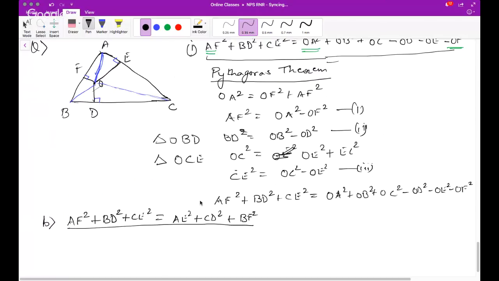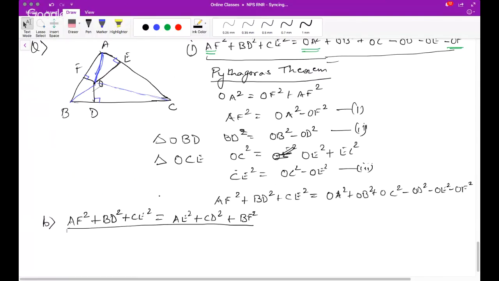Again, no brainer. It has to be Pythagoras theorem. Now how? That we'll have to see. So if you see now, what do you get? AX square. So what you can do is from here,